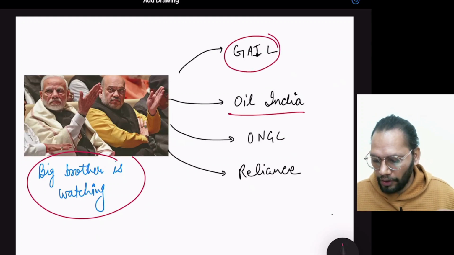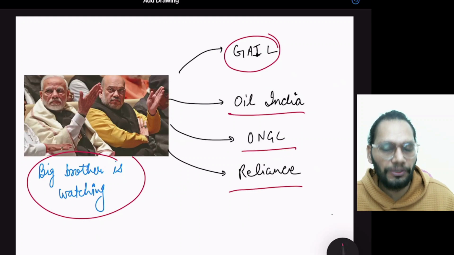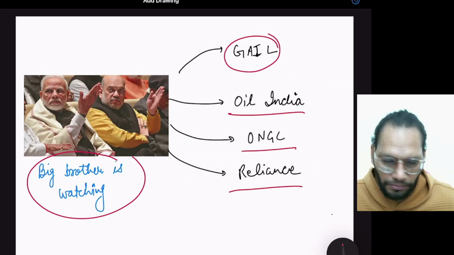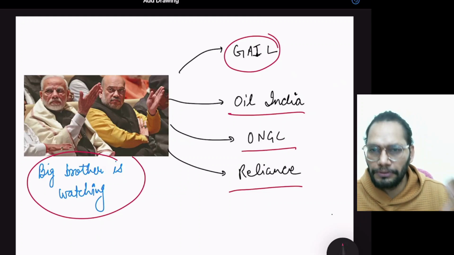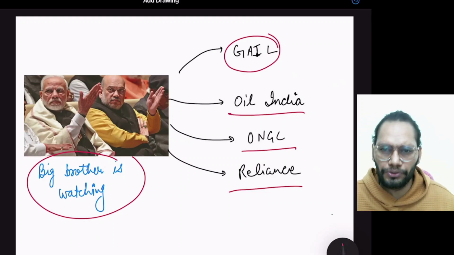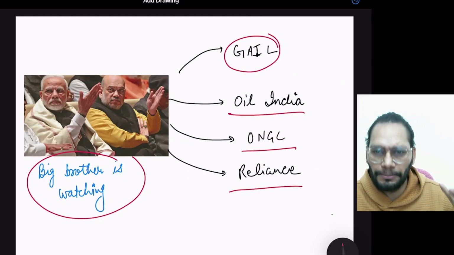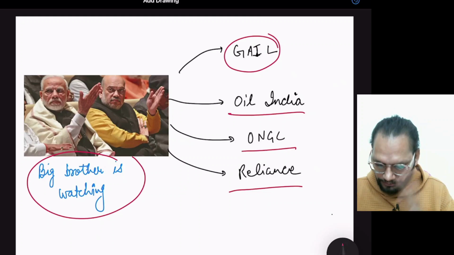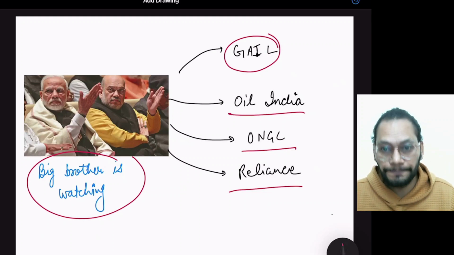GAIL, Oil India, ONGC, Reliance, or some other companies which are involved in this business. Why am I only talking about these companies which are in the business of gas or crude oil? Because this example or this topic is particularly based on that. But it can happen in other companies also, like maybe some fertilizer companies, because fertilizer prices have also gone through the roof. Prices are very high because of that, right? That is called windfall gain tax.